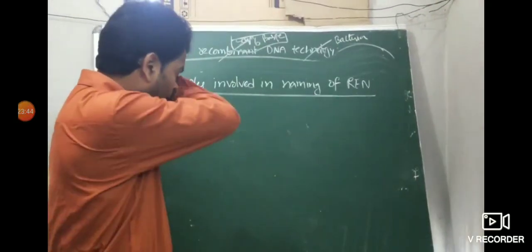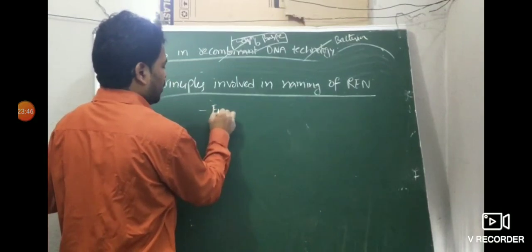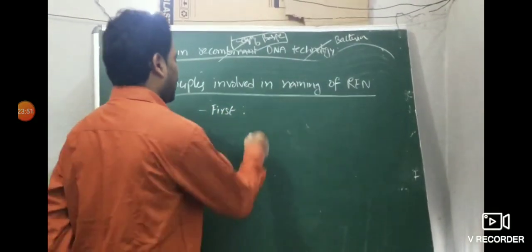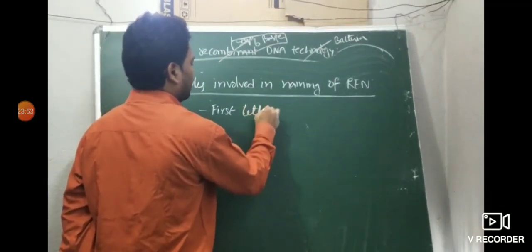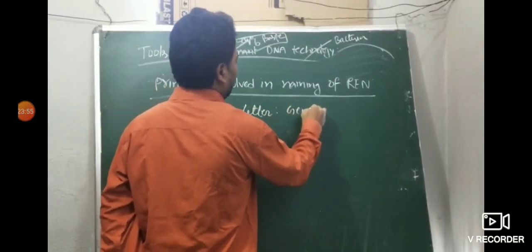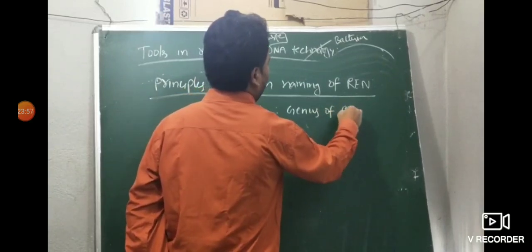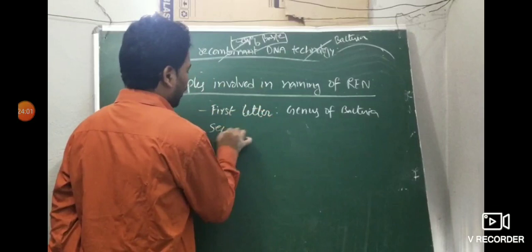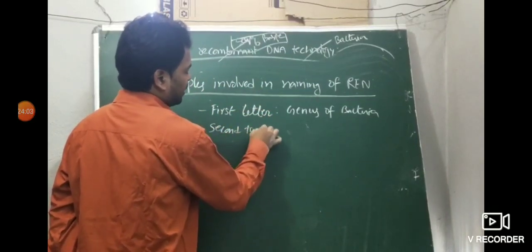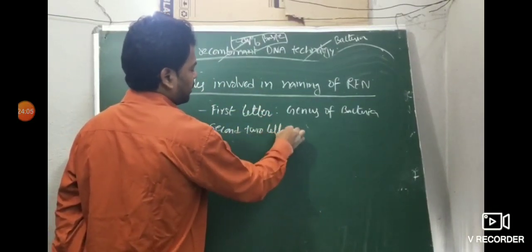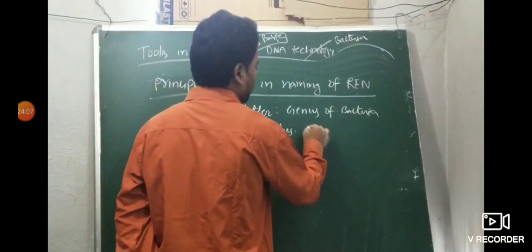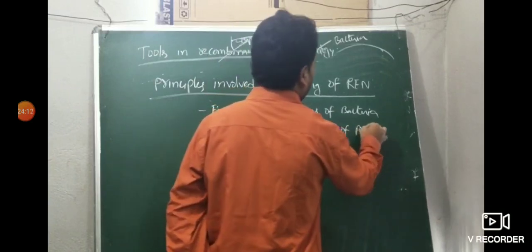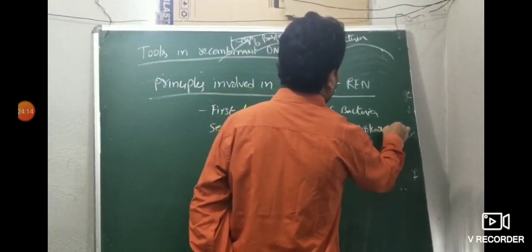First letter indicates the genus of the bacteria. The second two letters, not second letter, indicate the species of the prokaryotic organism.